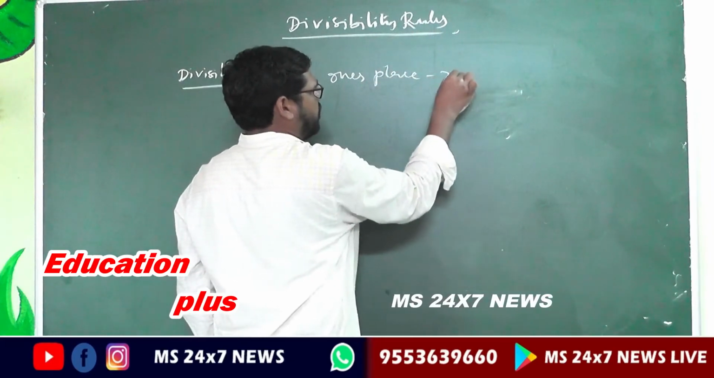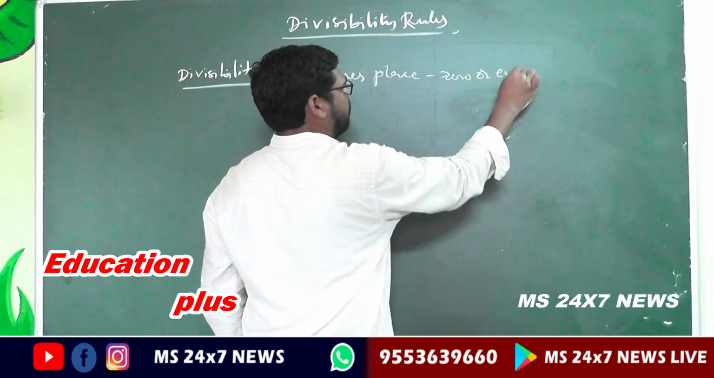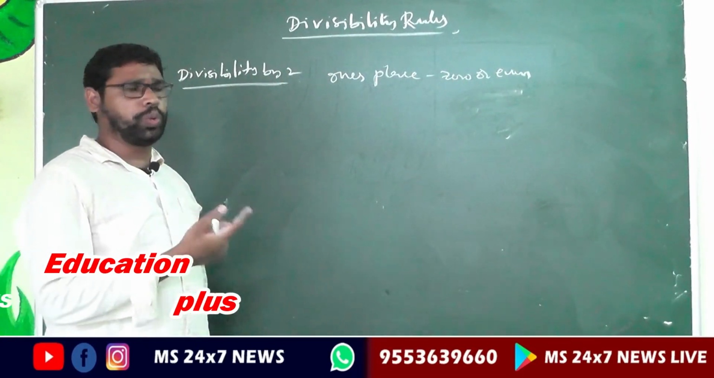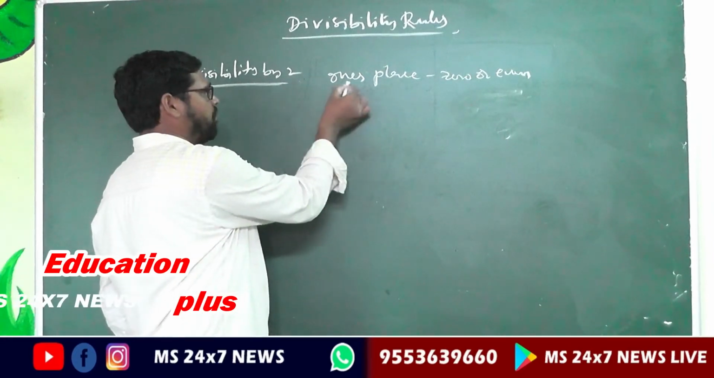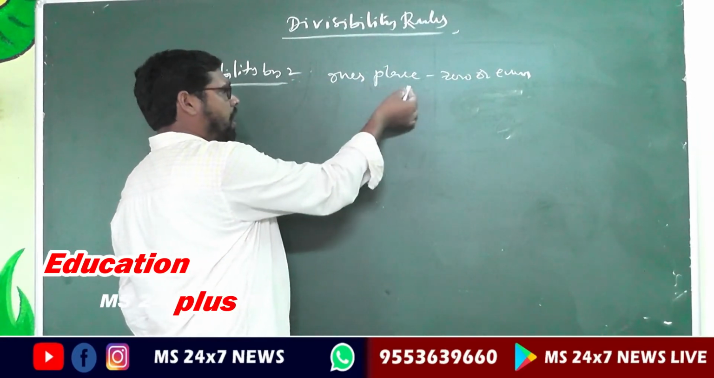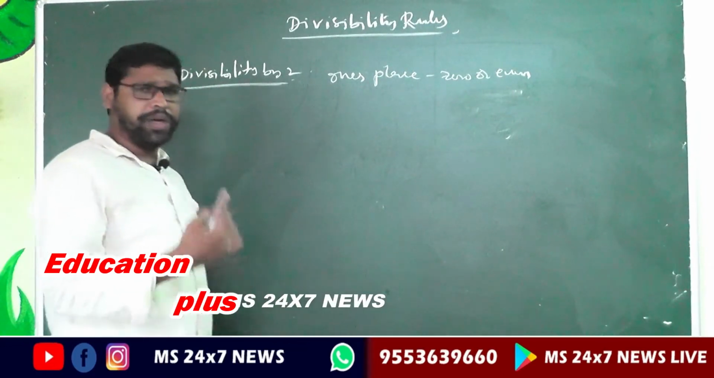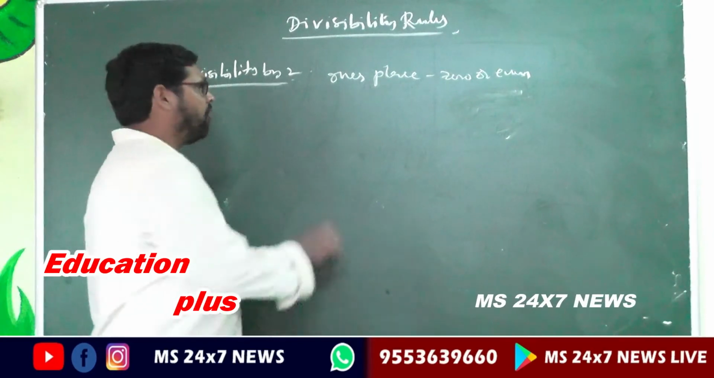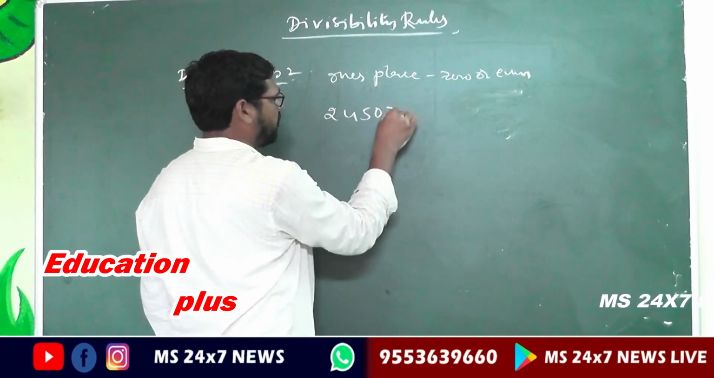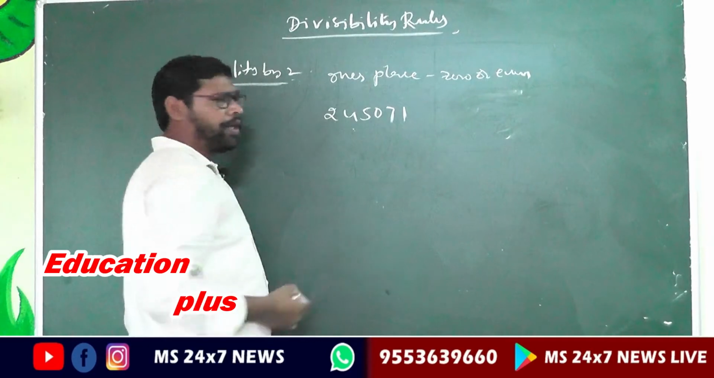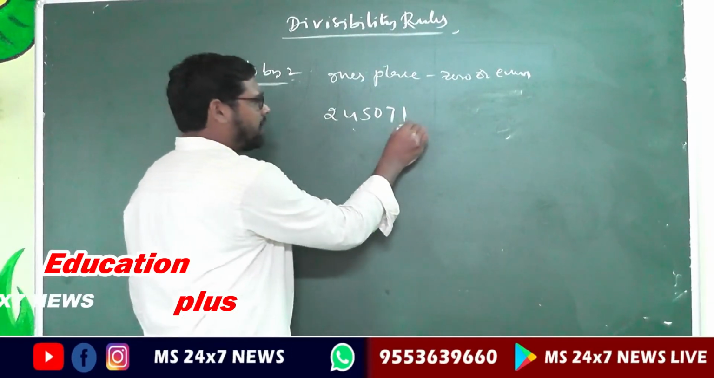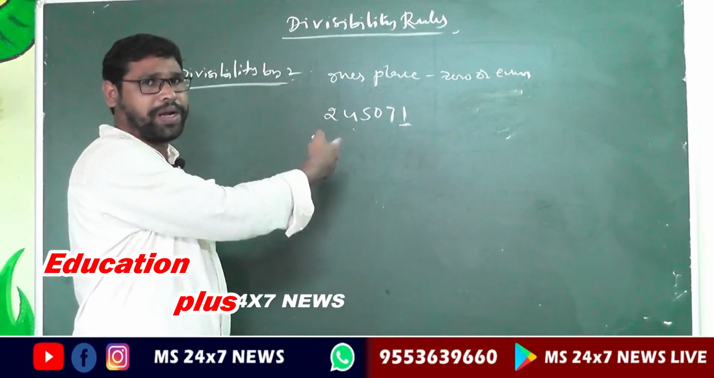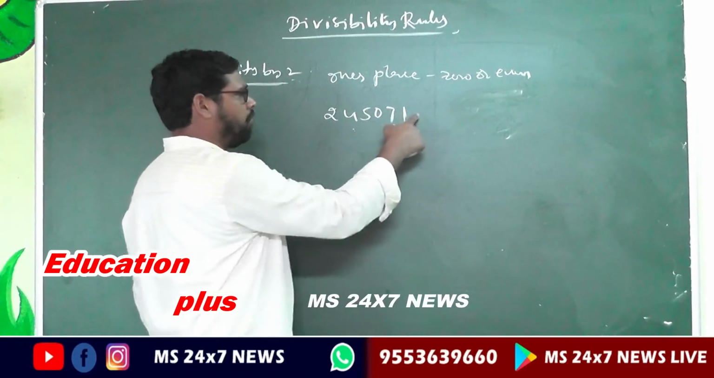is 0 or an even number. So whenever you have to divide by the given number 2, the ones place, the last digit in the given number, has a 0 or even number. For example 245071. Is it divisible by 2? No, because here the last digit, that is the ones place digit, is 1. So that is an odd number. So it is not divisible by 2.